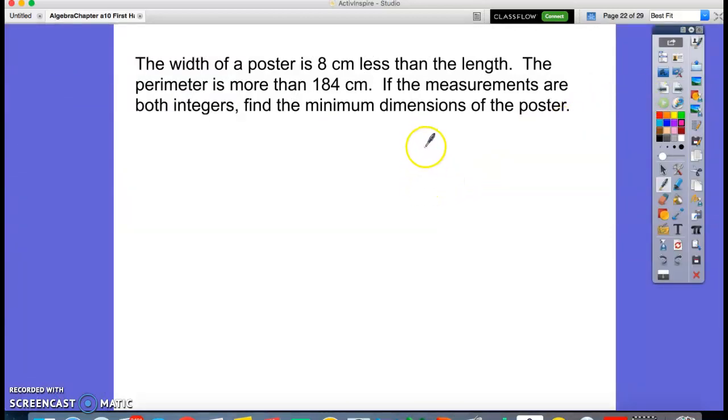Now, the width of a poster is 8 centimeters less than the length. So let's draw it.